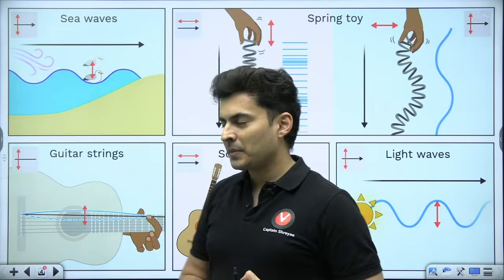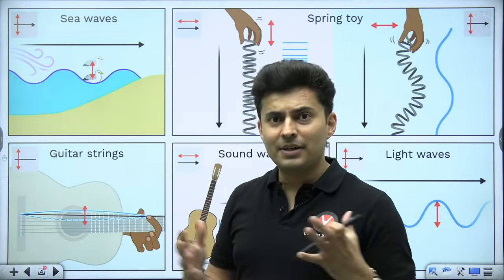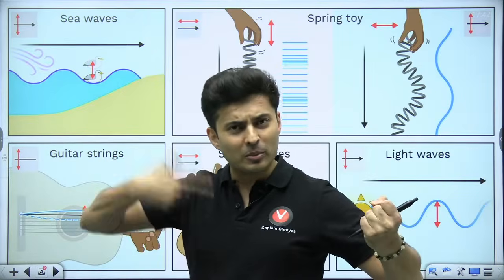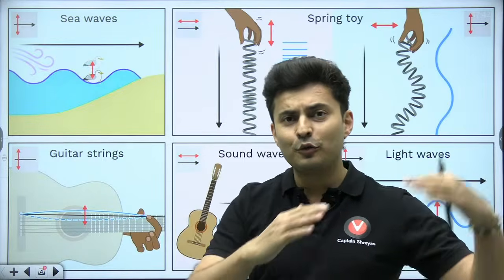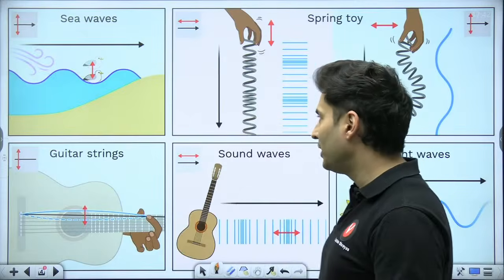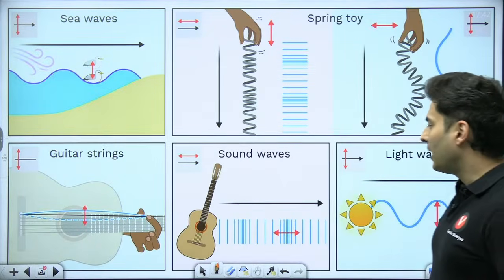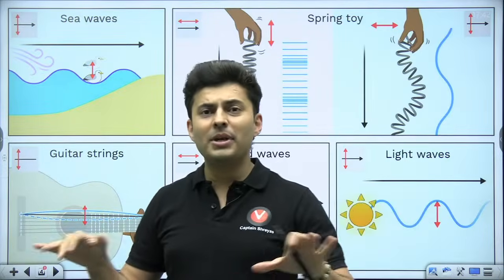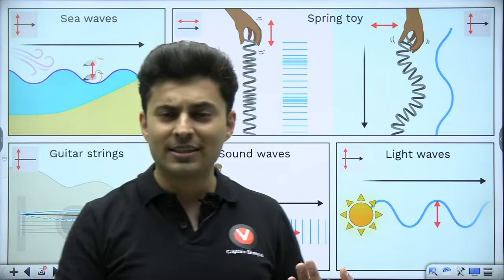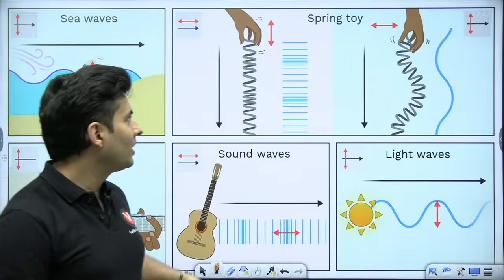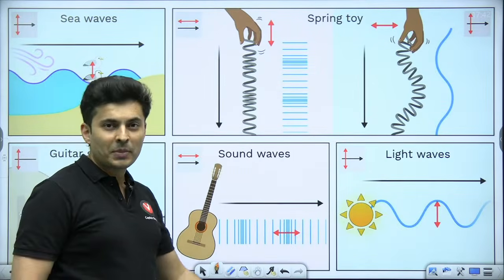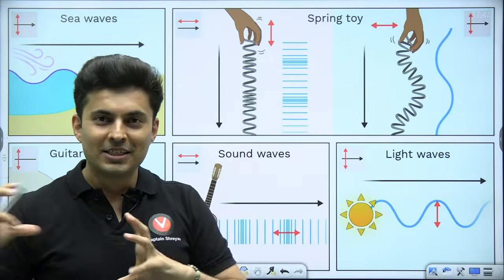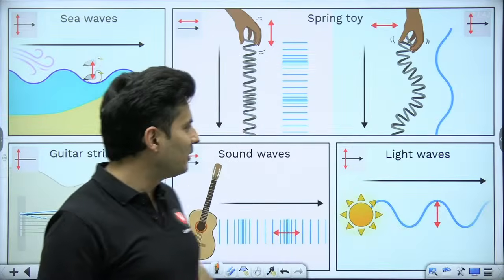So my dear students, yes, you thought about sea wave. Then guitar strings or a sitar or any string instrument, you pluck the string, there is a wave which is formed on the string instrument, or you play a flute, right? And if you hear some sound from the speaker or a guitar or a harmonium or a piano or drums, the sound is traveling via sound waves. Or you might have used spring toys. You take a spring and you elongate it, you will see some wave-like structure goes back and forth.